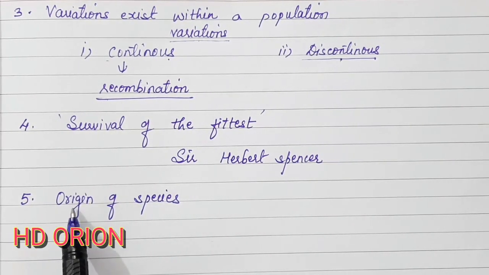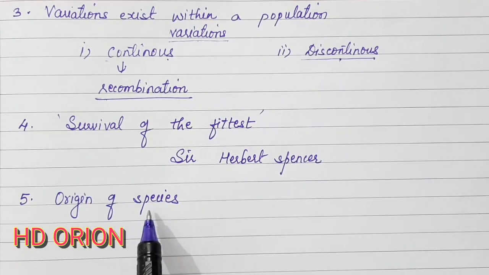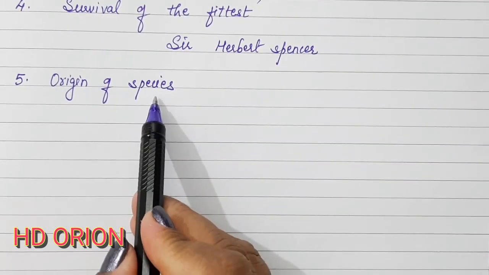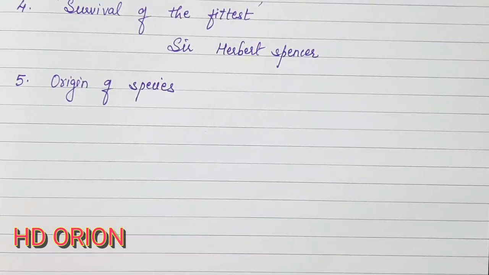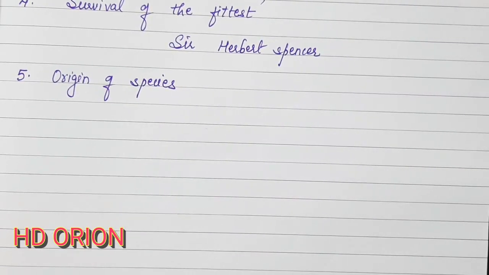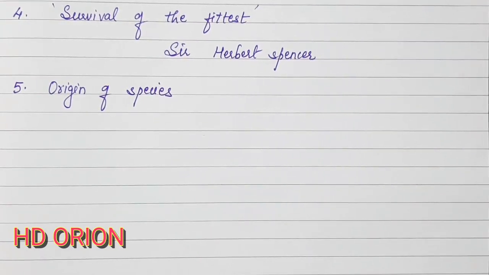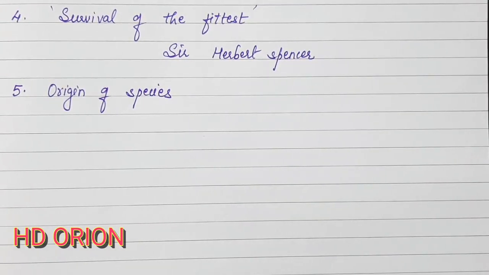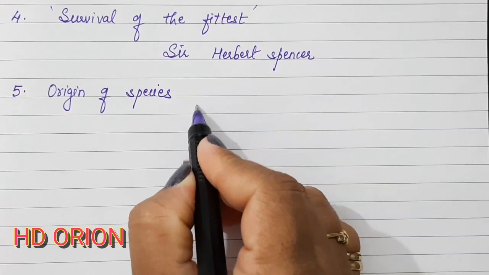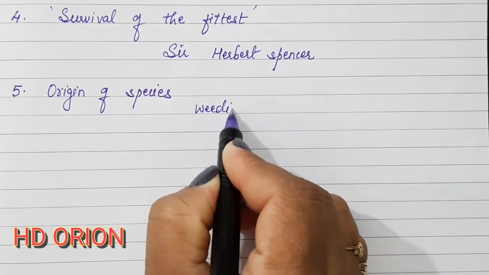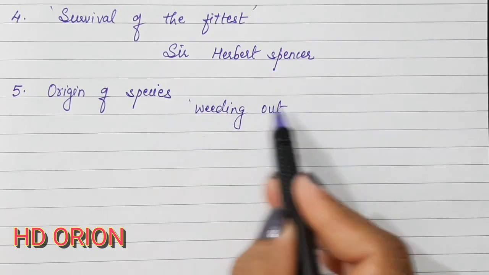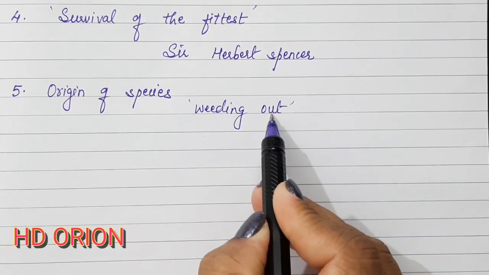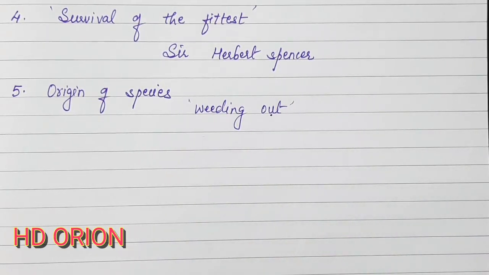The last postulate is the origin of species. According to Darwin, those variations which were very favorable were inherited. So the favorable variations get inherited in the next generation and they get accumulated. So we can call this the weeding out process also. Weeding out process means the unwanted are removed out. So this is known as weeding out process, and only the favorable ones are left.